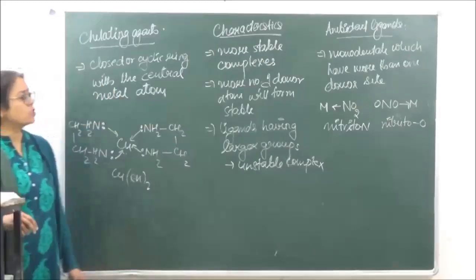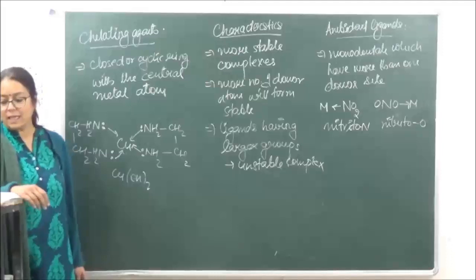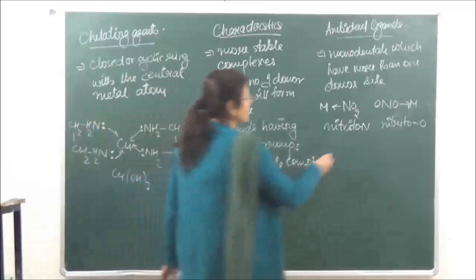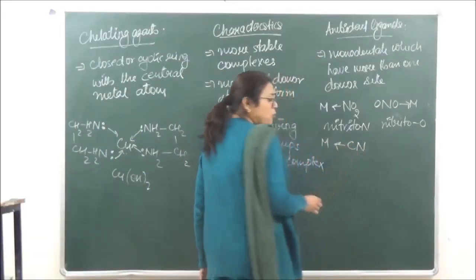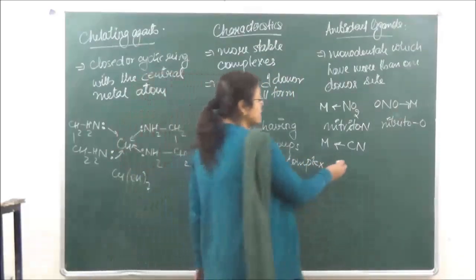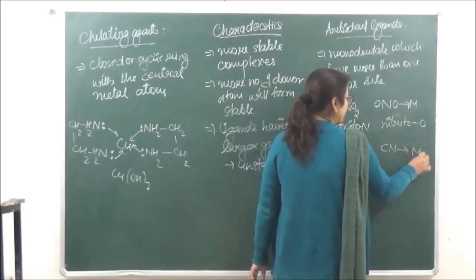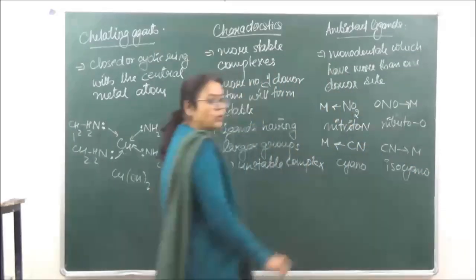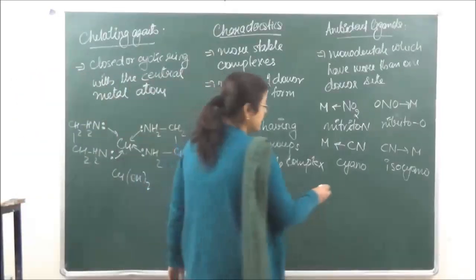ठीक है. So if it links through oxygen, it is known as nitrito-O, and if it links through nitrogen, it is known as nitrito-N. Similarly we have another group, cyano. If it is donating through carbon, this is known as cyano, and if it is donating through nitrogen, it is known as isocyano. ठीक है.